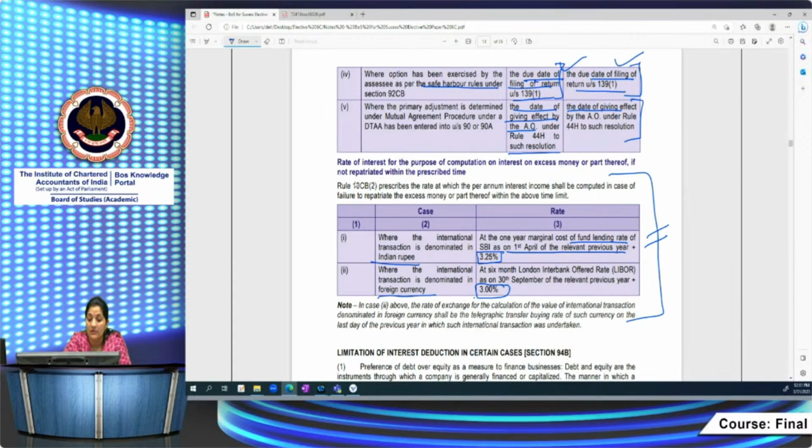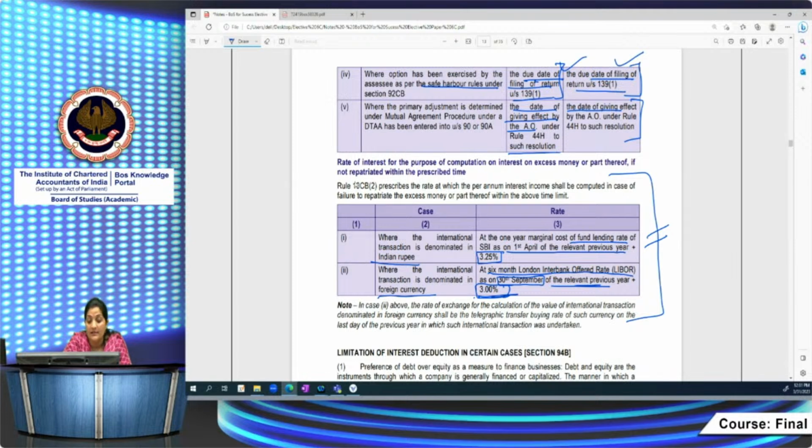And in case it's in foreign currency, then you have to take the 6 months LIBOR. It must be given to you in the facts of the case study: what is the LIBOR rate? And then this 3% you have to apply, right? As on 30th September you have to see, not 1st April. In case of Indian rupees, it is 1st April of the relevant previous year, whereas if the international transaction is denominated in foreign currency, then you have to take the LIBOR as on 30th September of the relevant previous year plus 3%, right?